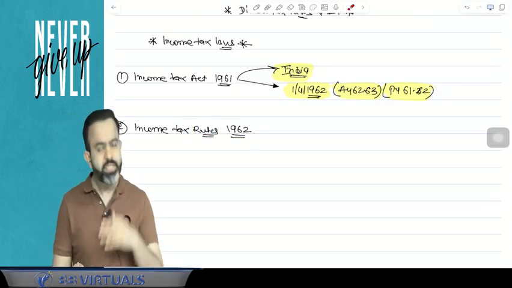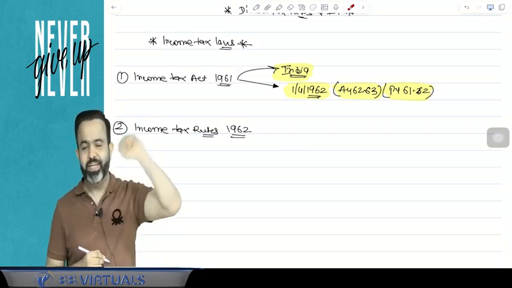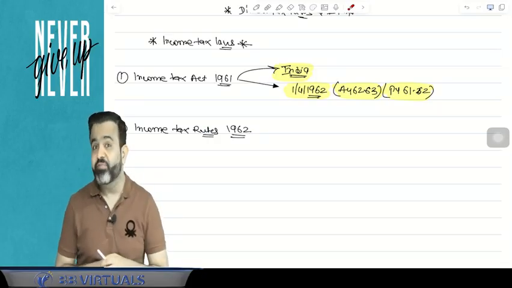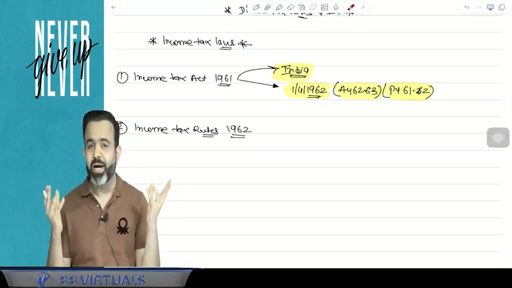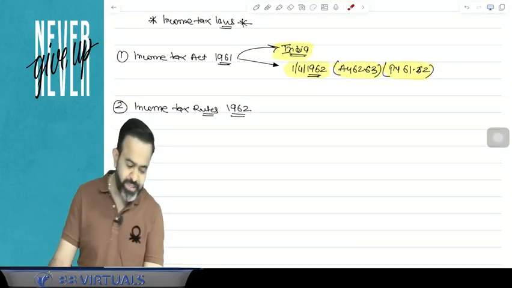Now the Income Tax Act 1961 was already made in 1961, and the Income Tax Rules are there, but every year there will be some amendment in the law.